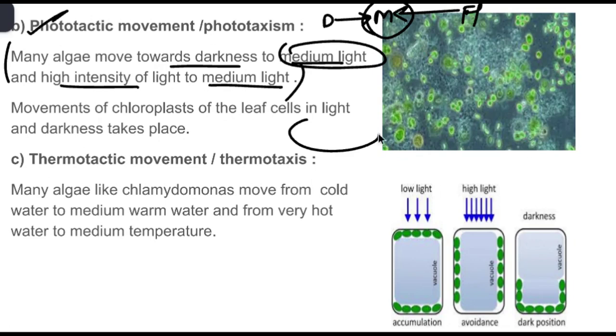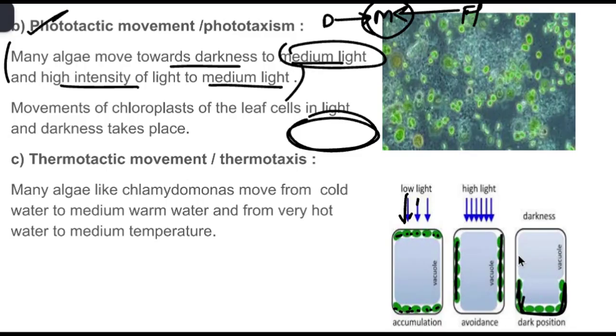So for example, if we take the chloroplast, here you can see, if low light intensity is present, they are adjusting parallelly. If high light intensity is present, they are in perpendicular. If darkness is present, where a light source is present, the chloroplasts arrange towards that direction. So it is always about maximum harvesting.